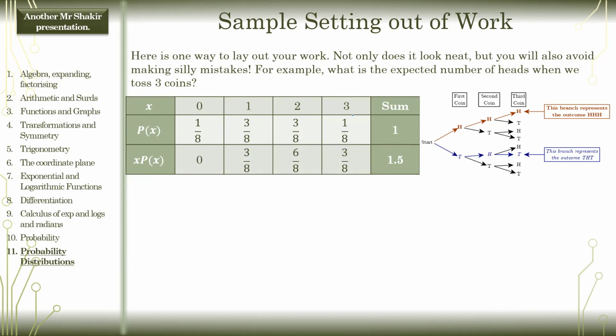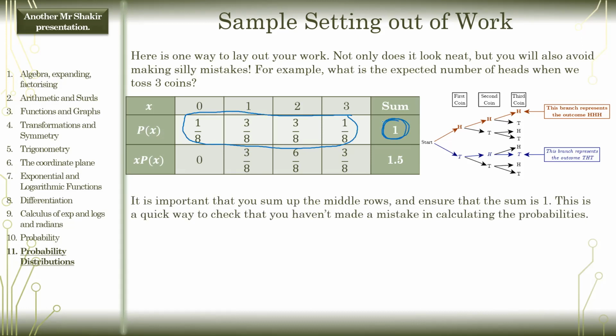It's important that you sum up the middle row and make sure it's equal to 1. It's just a quick check to make sure you didn't make a mistake. It has to equal 1 because these are all the possible values that the random variable x can take. This is the probability associated with those values, and they have to add up to 1 because that's literally everything that's possible. If it doesn't add to 1, you made a mistake somewhere. And then you multiply it down and add together. That's the expected value.